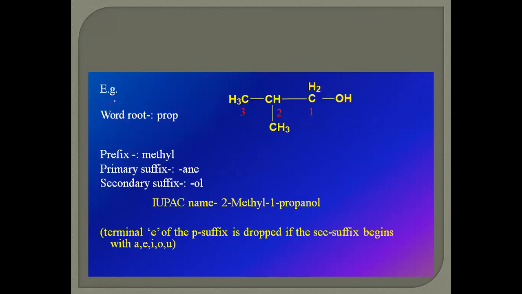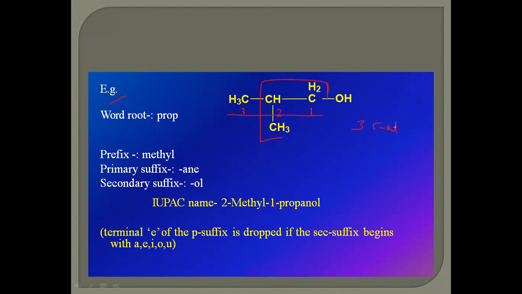For example, here is an example having 4 carbons with 1 OH group. Here, the longest continuous chain is this one, 3 carbon atoms. You can go either with this side straight chain or by selecting these portions, having 3 carbon atoms.